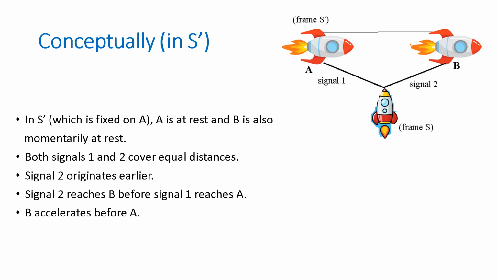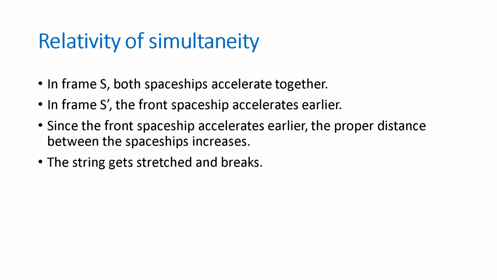And as we saw, signal 2 originates before signal 1. This means signal 2 reaches spaceship B before signal 1 reaches spaceship A. The spaceship B accelerates before the spaceship A.